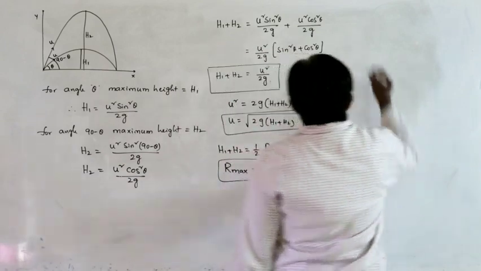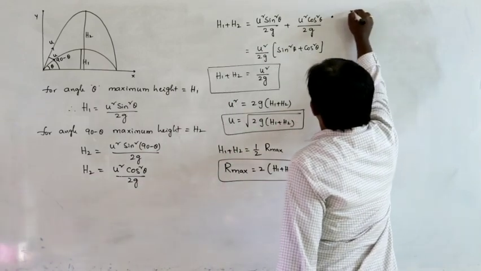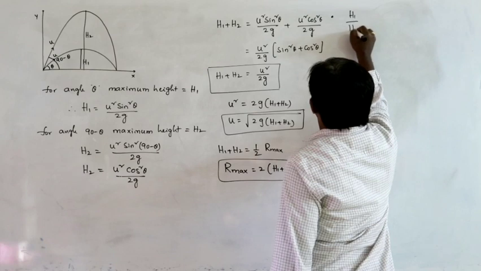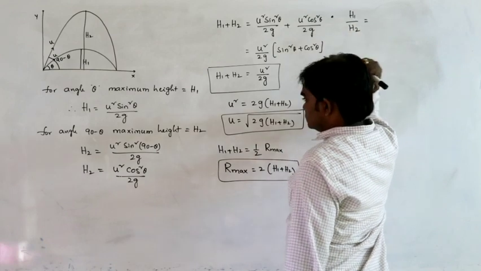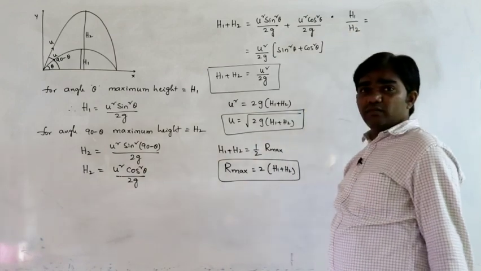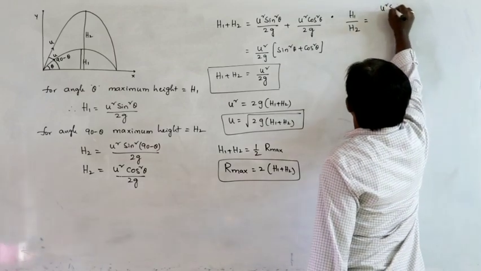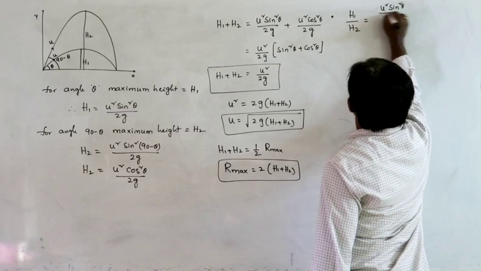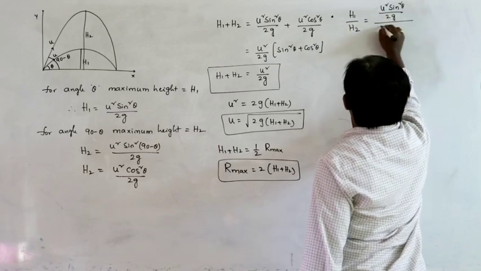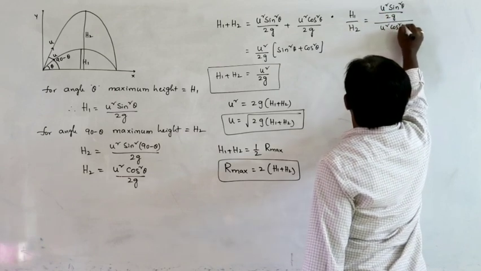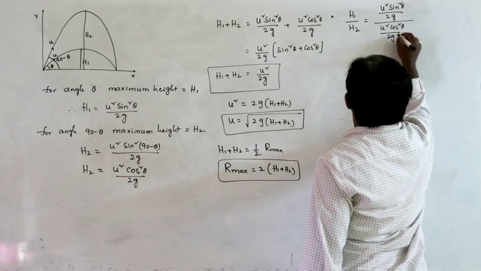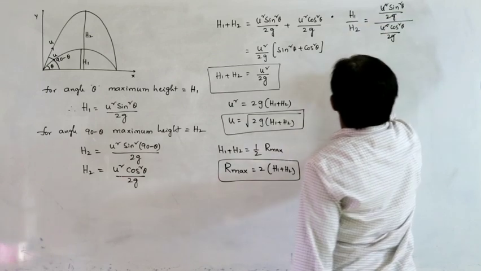Next, in the same case, I am doing h1 divided by h2. h1 is u square sin square theta by 2g divided by u square cos square theta by 2g. U square by 2g cancels.